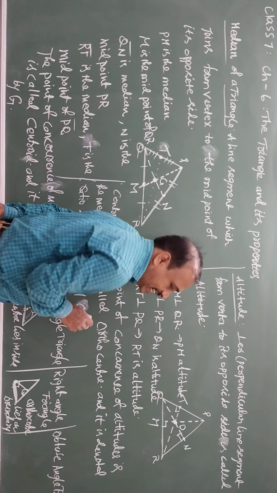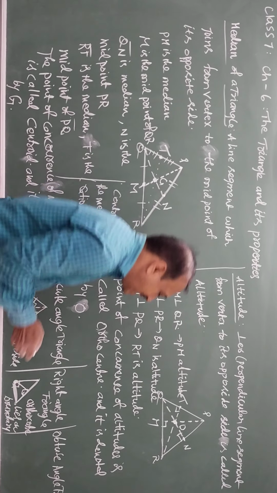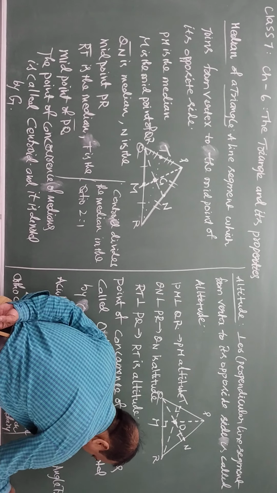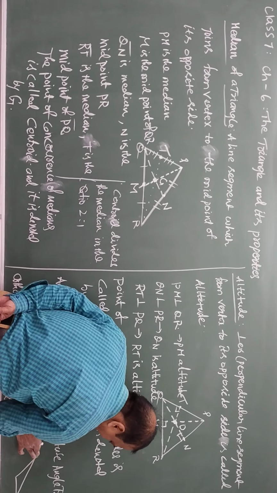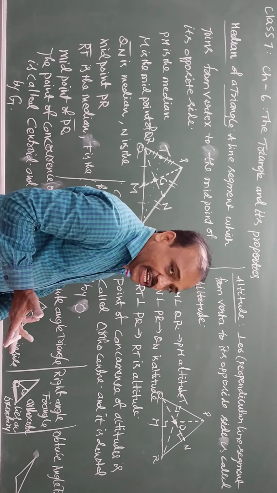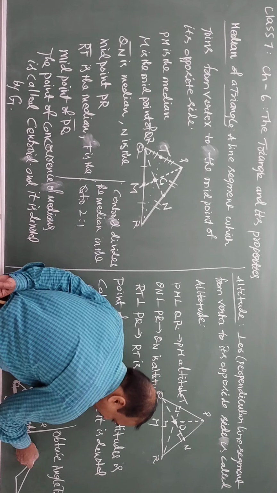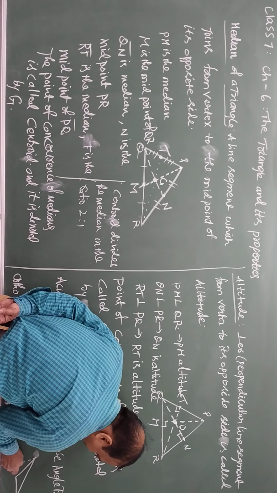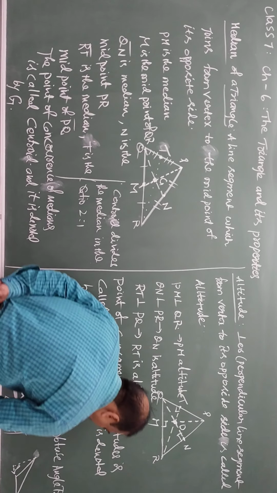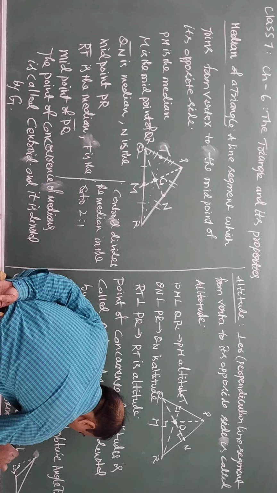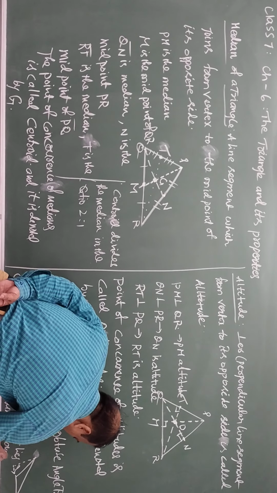Whereas for an obtuse angle triangle, you see here where you take the perpendicular distance, it lies outside. So the orthocenter lies outside the boundary.